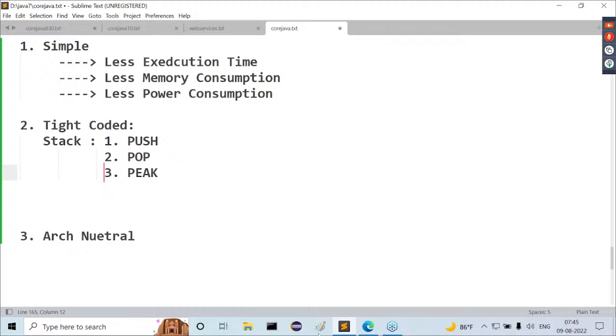But not remove. Push operation is what? Inserting an element. Pop operation is what? Read and remove. Peek operation is what? Only read operation, but not remove. Guys, understand it. It is just a comparison I'm telling you. Try to understand it clearly.